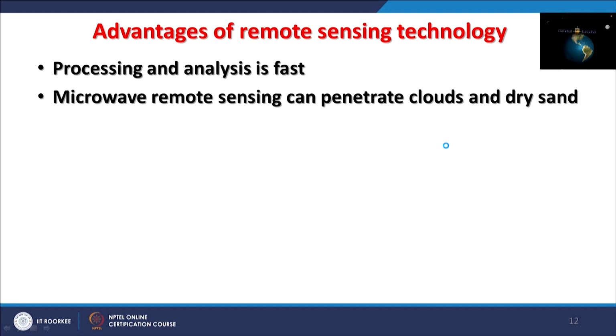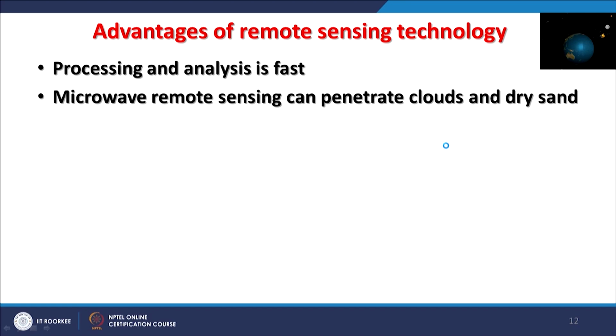If we are working in the microwave region, then the advantage with microwave is that it can penetrate through the clouds, because the waves or band which we are covering in microwave are having large wavelength, and therefore they can penetrate the clouds and also sometimes dry sand.